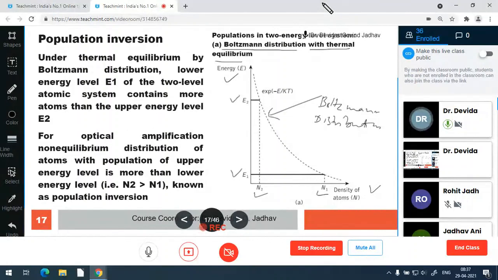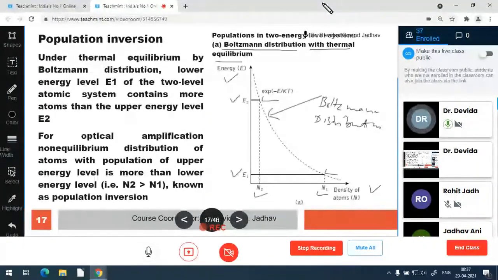Now in this case, in thermal equilibrium, we are able to observe that a large density or large number of atoms are at the lower energy state, and a very small number of atoms, of small density, are at the higher energy state. So the number of atoms ready for radiation at the higher energy state is lesser, and the number of atoms at the lower energy state is more. So this is the N2 is less than N1 condition.